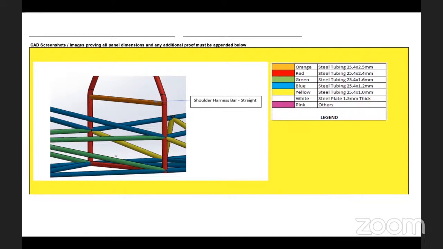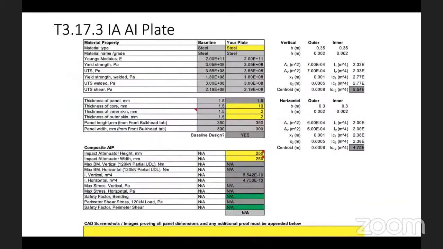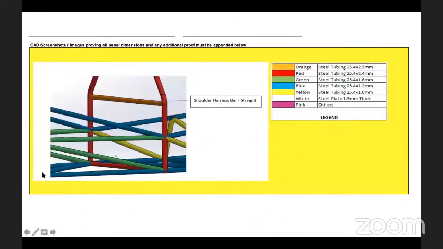So now what we look for here is to understand whether your member is straight, how it is placed, and also we check here for the mounting of your shoulder harness. Where is your exact mounting? But in this image, you will see the team has not placed the mounting point.